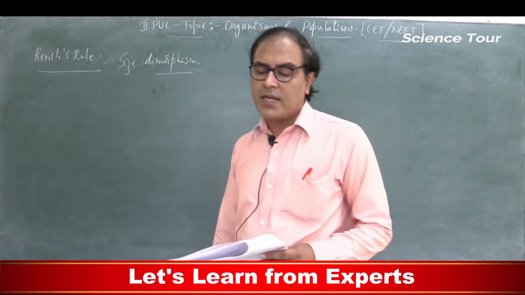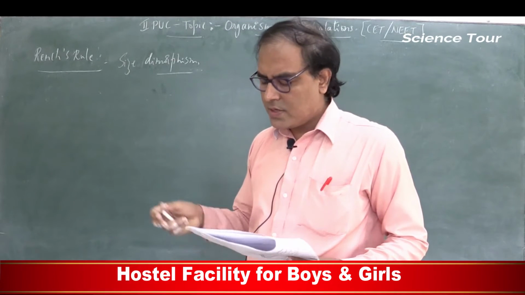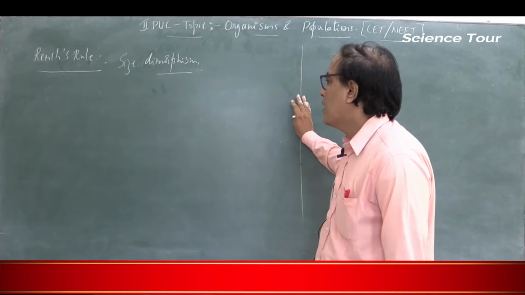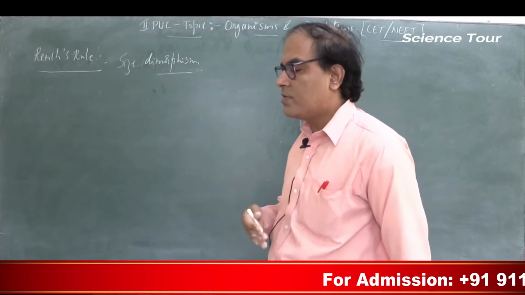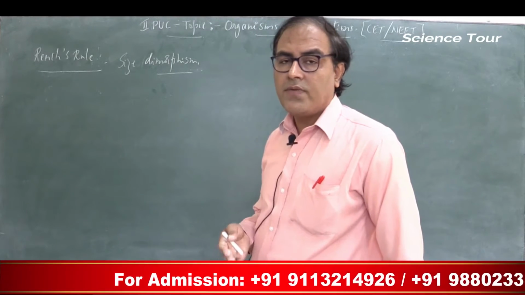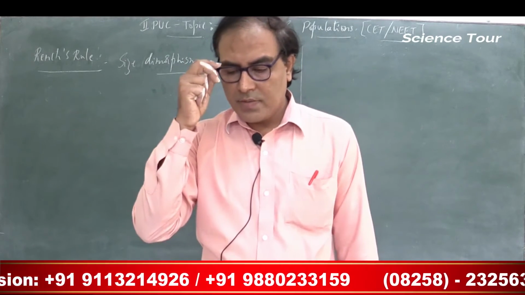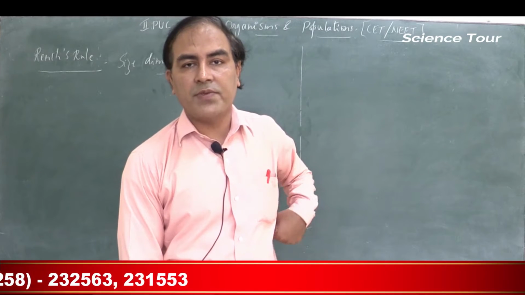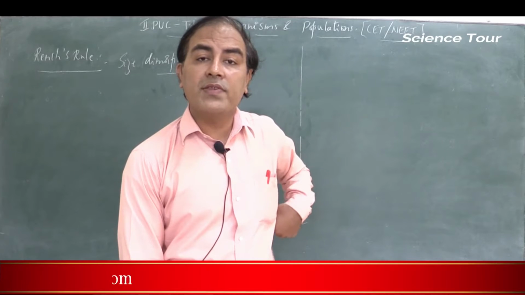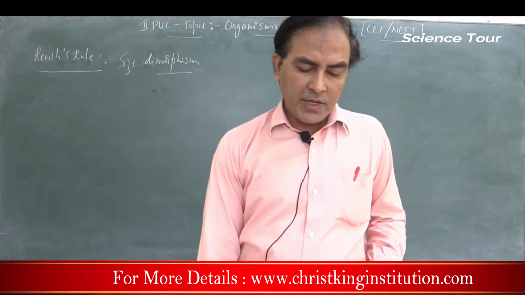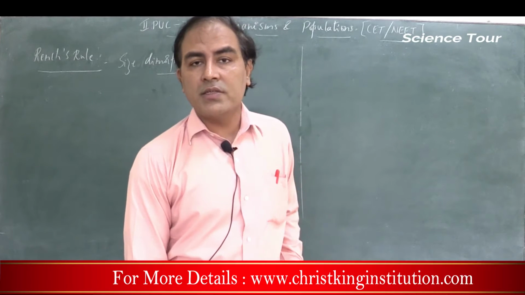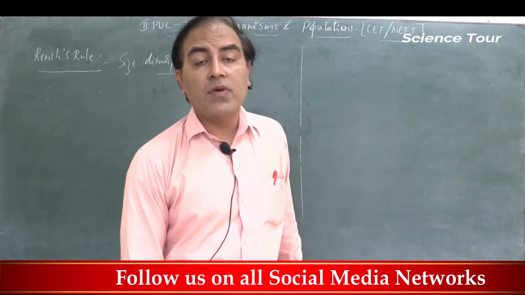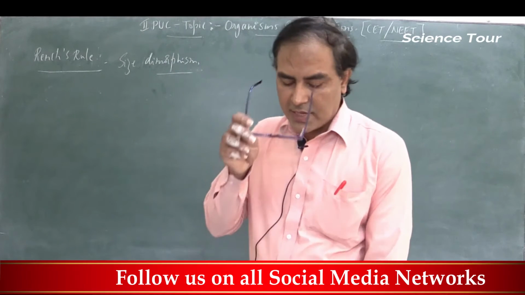This phenomenon is called size dimorphism. Di means two, and morphism refers to how the organism appears externally. In case of organisms, the male may differ from the female, and that is called sexual dimorphism, correct? But this is called size dimorphism. In most of the animal kingdom, the female is larger in size and the male is smaller. That is in case of lower organisms, and this is one example for size dimorphism.